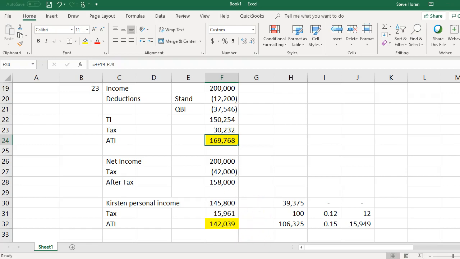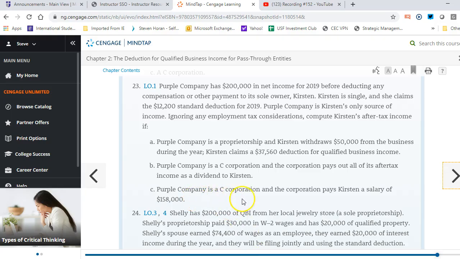And then part C of the question says Purple Company is a C Corp and the corporation pays Kirsten a salary of 158. Okay. So if they do that, notice that they have 200,000 net income. They pay her a salary of 158. That means there's $42,000 left over.